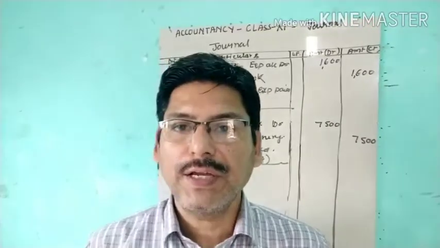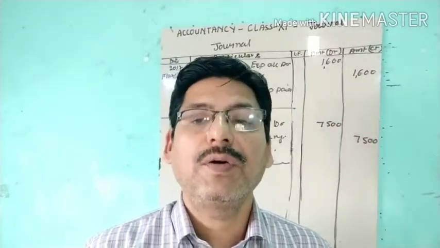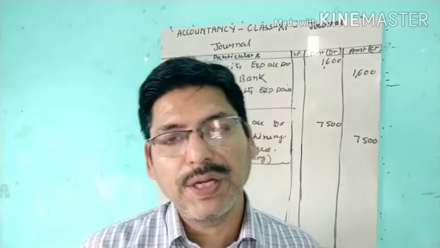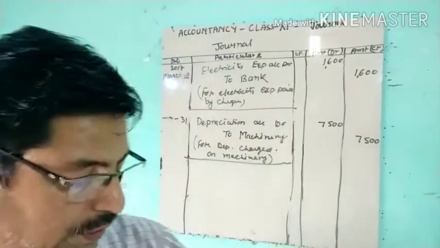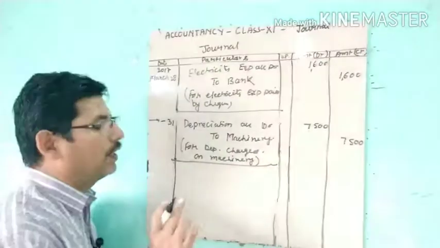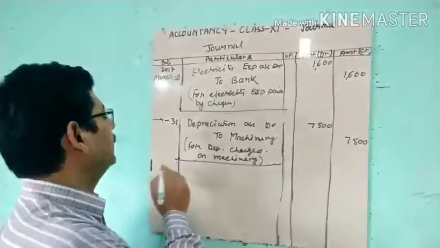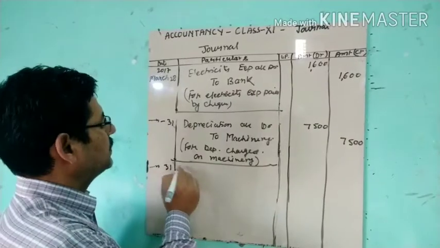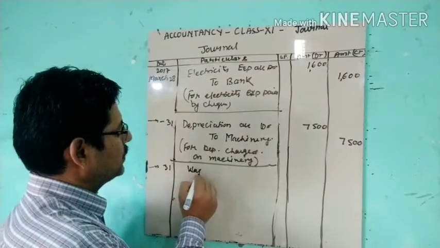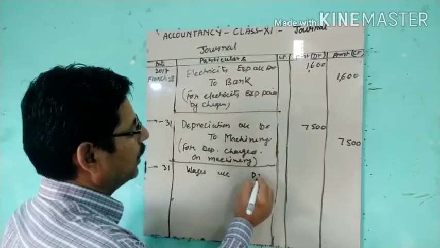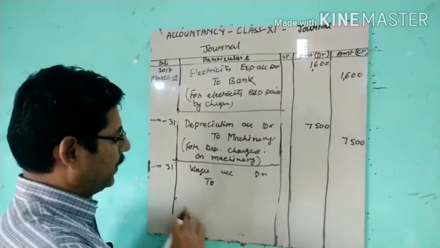So outstanding wages. Outstanding wages was there at the end of the year, 6,000 rupees. So wages we have to show in the books of the current year, 31st. So wages account debit, because it is not paid.